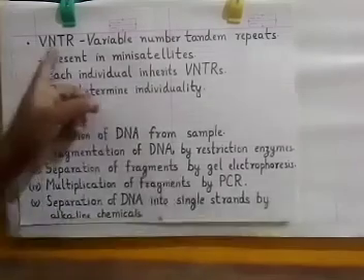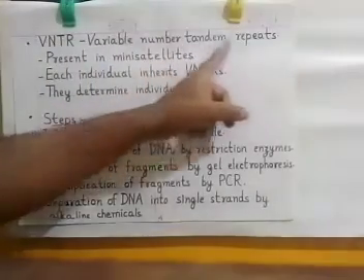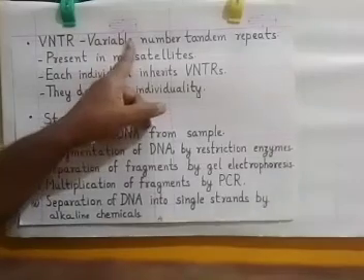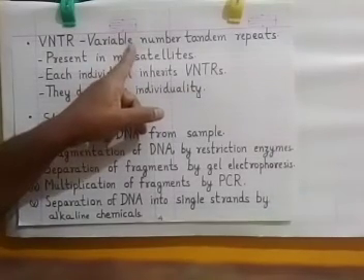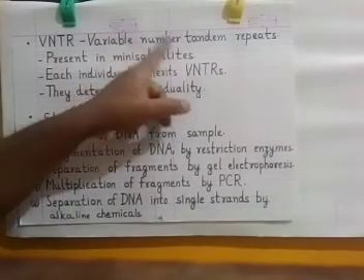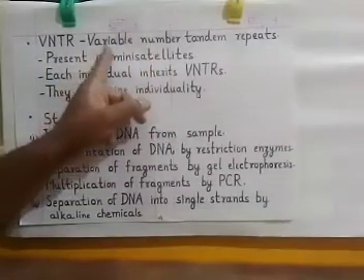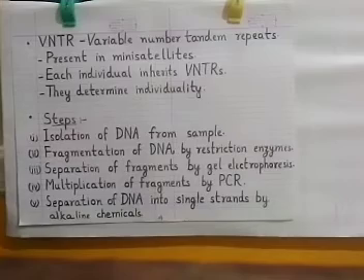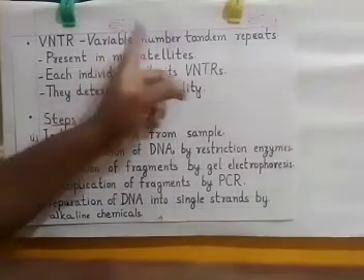It represents variable number tandem repeats. The name suggests variable: it shows a very high degree of polymorphism, the number of segments is different, and tandem repeats, tandem meaning one behind the other. A variable number of tandem repeats.